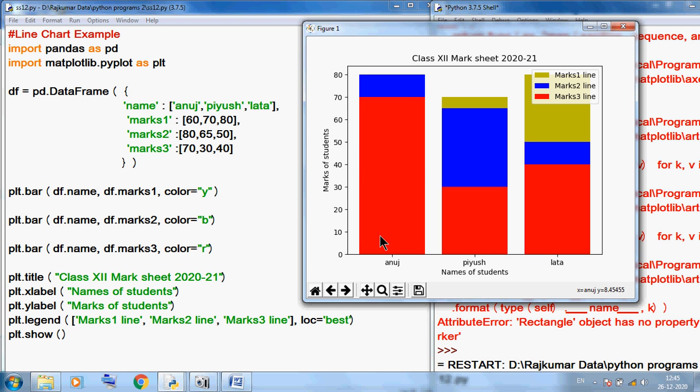This is our overlapping. So in the next class I will discuss how to change the location of marks 1, marks 2 and marks 3 so they are nearby. Here marks 1, marks 2, marks 3 are behind each other, so we cannot clearly see. In the next class I will discuss how to change the location of the bars, and we can easily see the result. But here we can simply use bar instead of plot, so it will convert into a bar chart.